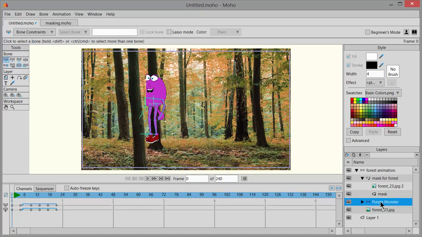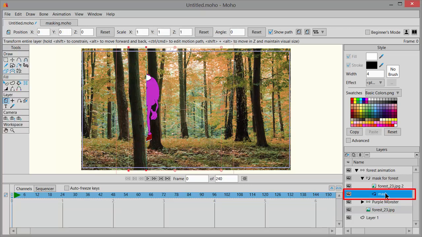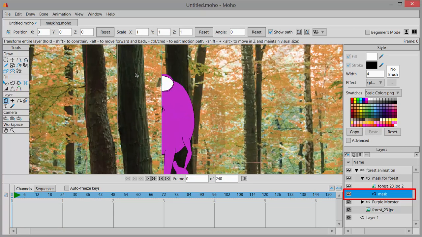So in Layers, click on the purple monster again. And while on frame 0, click over here on your transform layer icon and move the monster back and forth. Now he's hidden behind the tree, except we need to refine the edges there. All we need to do is go over here, click on Mask. I'm going to zoom in. What we need to do is shape up the rectangle that we started to match the line along the tree.